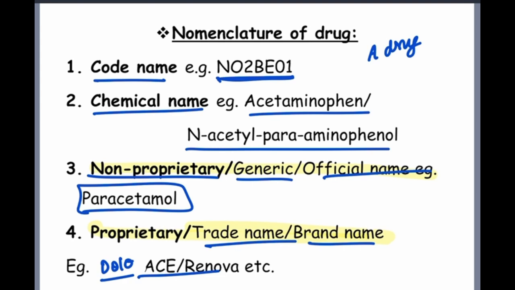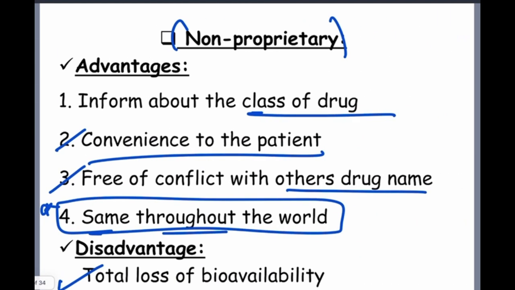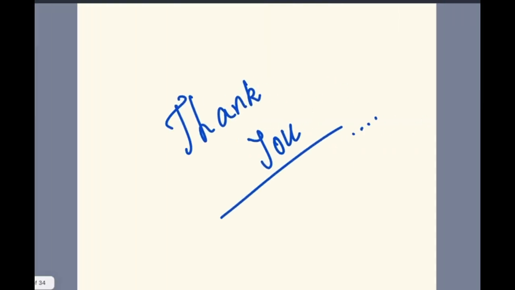So the brand name is different, and the official name paracetamol is used worldwide. It is the same. But with proprietary names there is a lot of variation in bioavailability. Bioavailability can be discussed later.